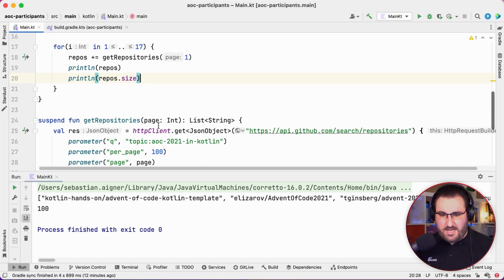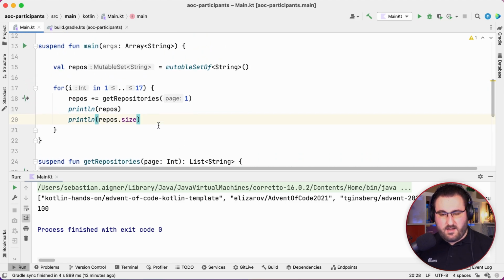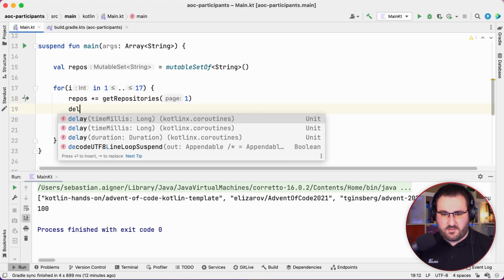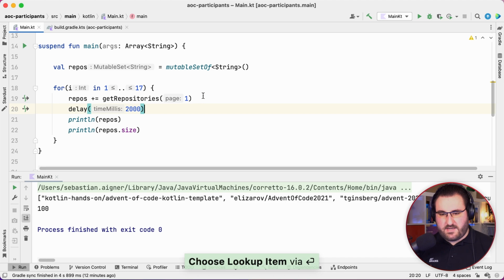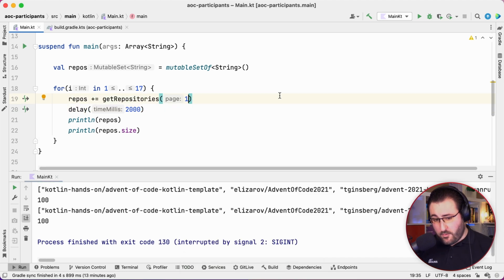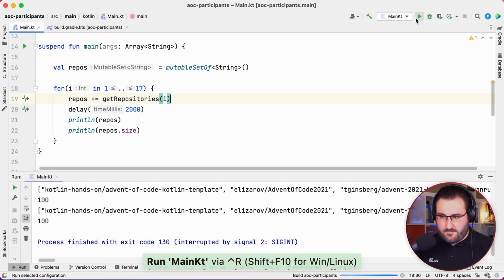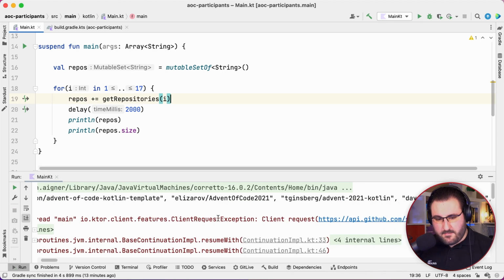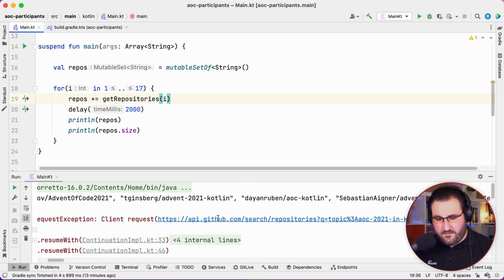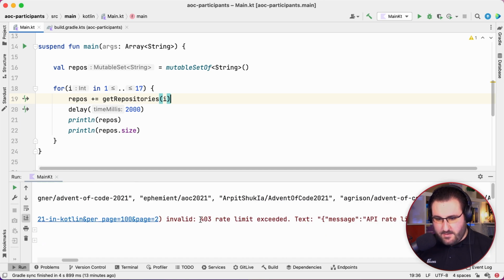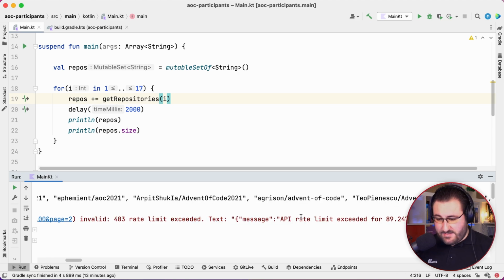Now, I also don't want to hammer the GitHub API with a lot of requests in a quick burst, not 17 at once. So we are going to add a little bit of a delay after we make every repository call. I hope that 2 seconds will be enough. And it obviously won't do that if we don't actually pass i instead of 1 here. Silly me. Okay. Okay, and we have hit an exception for exceeding the rate limit. I tried to be nice, I guess I wasn't nice enough.